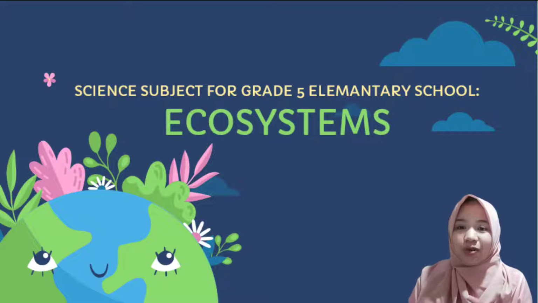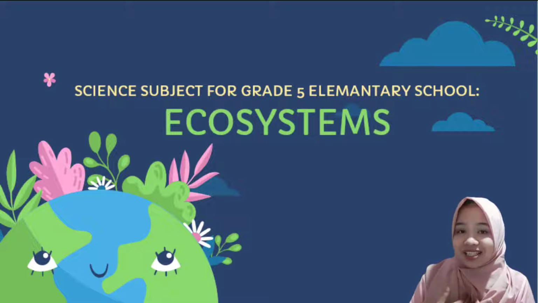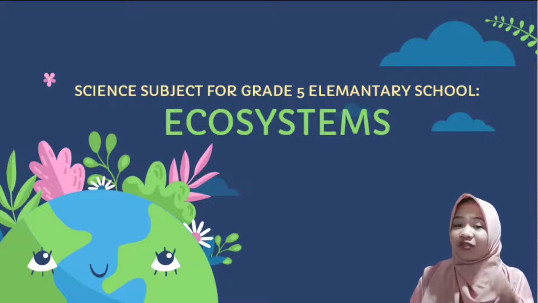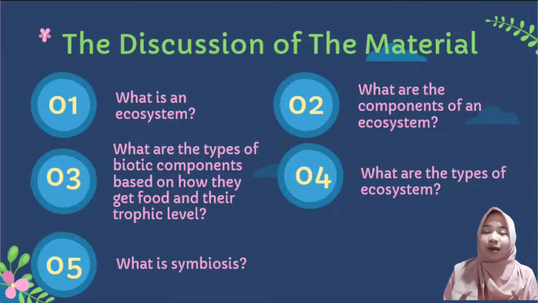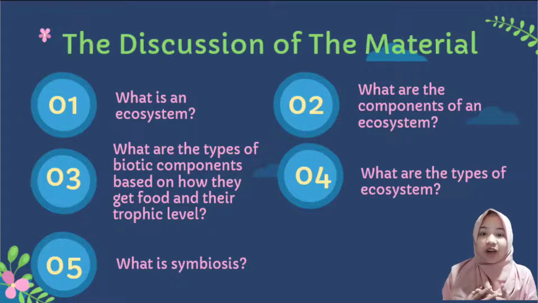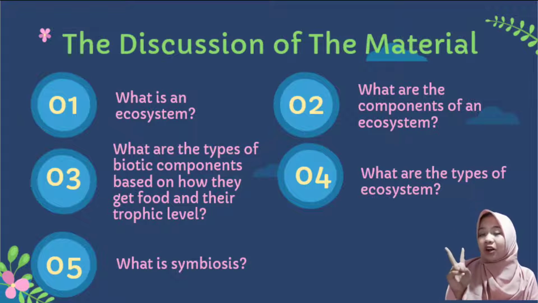Okay. Today we will meet again with me, Miss Aulia Tsania, on the science subject for grade 5 elementary school. On this occasion we will learn about ecosystems. The discussion of the material that we will study is: first, what is an ecosystem? Number 2, what are the components of an ecosystem? Number 3, what are the types of biotic components based on how they get food and their trophic level? 4, what are the types of ecosystem? And the last, number 5, what is symbiosis?